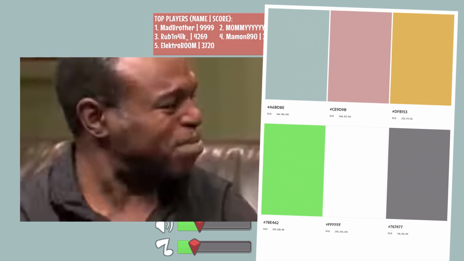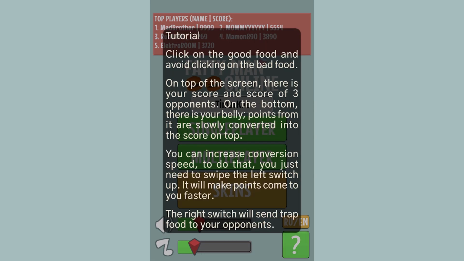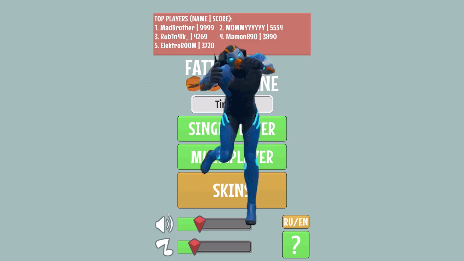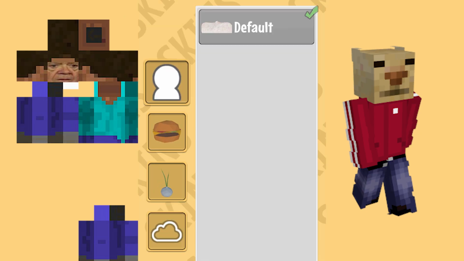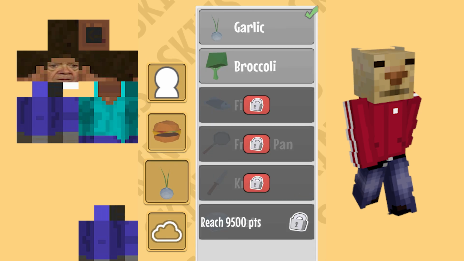Generic background with that someone gave up vibe, overall color palette is bad, and yeah, pop-up text tutorial that you close by reflex. Skins, let's check those out. Oh, there are some categories without any skins at all. In others, there are 10 and almost half are locked behind paywalls.